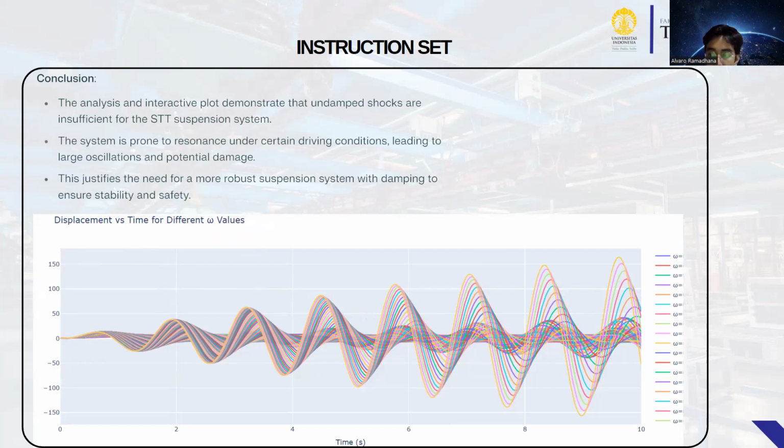Okay, observation: the displacement oscillates over time, with the frequency and amplitude of oscillation varying based on the omega value. Higher omega values result in higher frequency oscillation, while lower omega values result in lower frequency oscillation. The amplitude of oscillation also varies, but the general trend is that the system exhibits periodic behavior.